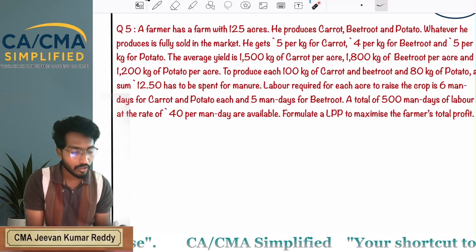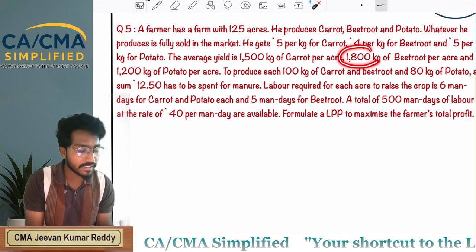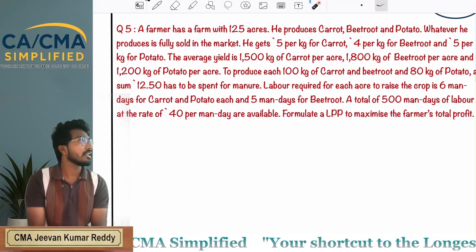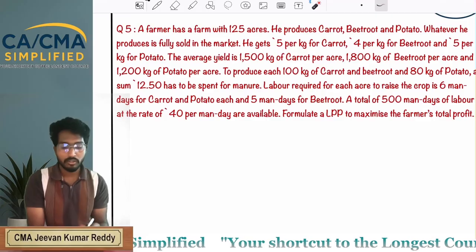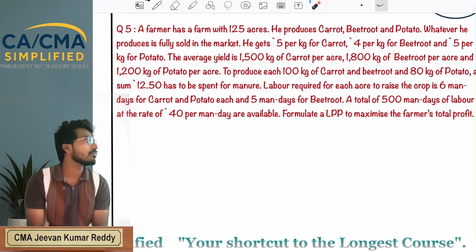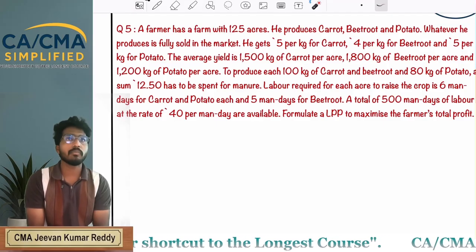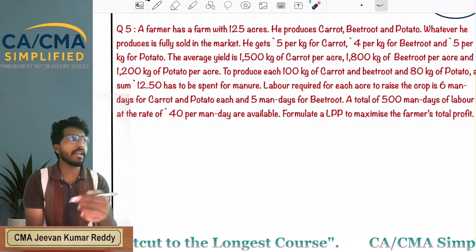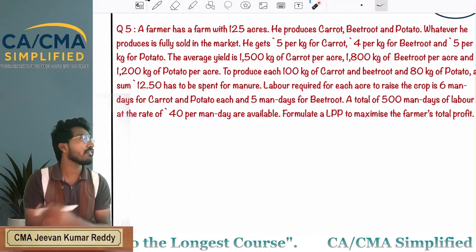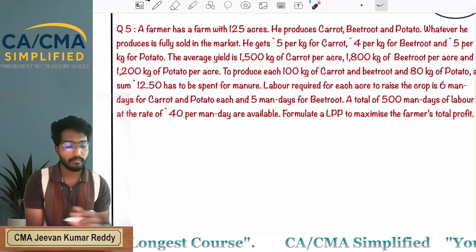Next, how many 100 kgs are there in 1800 kgs? 18 into 12.5 is 225. That means you are incurring 225 for beetroot per acre.